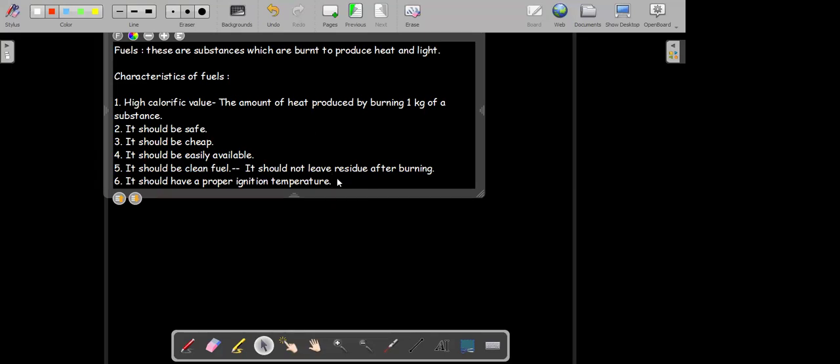Yes. So the dried branches of the trees may get rubbed with each other, increasing the temperature and hence catching fire. Okay. So whatever substance we are using as the fuel, it should have a proper ignition temperature.